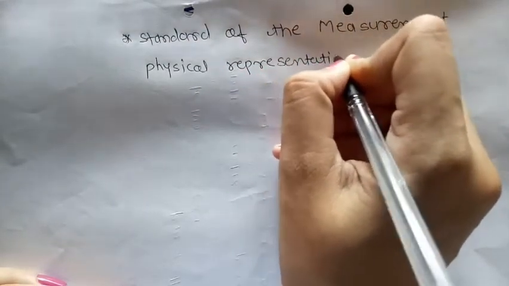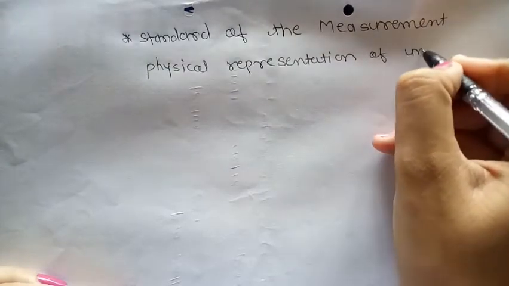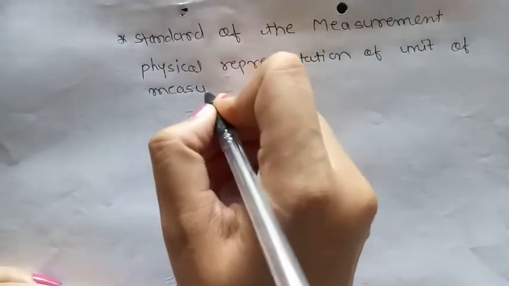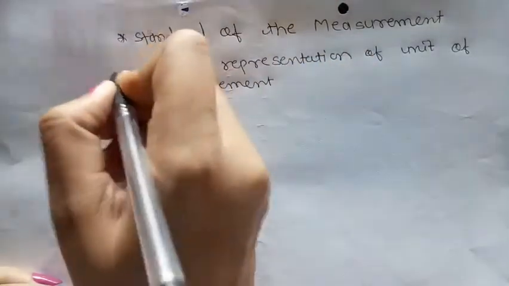Physical representation of the unit is nothing but the standard. This is the definition of the standard. It is nothing but the physical representation of the unit of measurement. They are used for the purpose of obtaining the value of physical properties of other equipment by the comparison method. Example? Rayleigh current balance or Lorentz method. They are different types of methods, but simply you have to understand what a standard is. A standard is nothing but the physical representation of the unit of that given measurement.